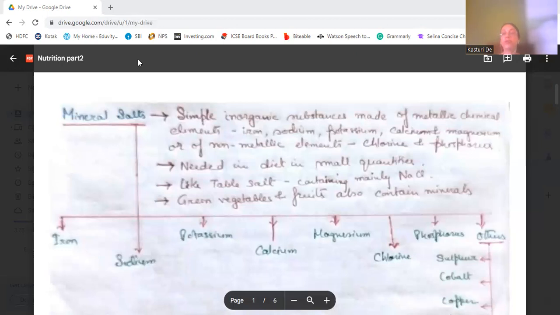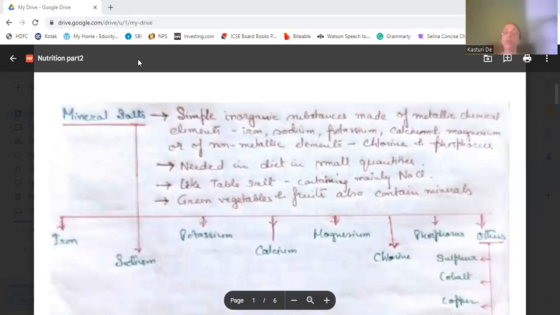So in a nutshell, what is the definition of mineral salts? Mineral salts are simple inorganic substances which are made up of metallic chemical elements or non-metallic chemical elements, which are needed in the diet in small quantities. Table salt, green vegetables, fruits, all these also contain minerals.